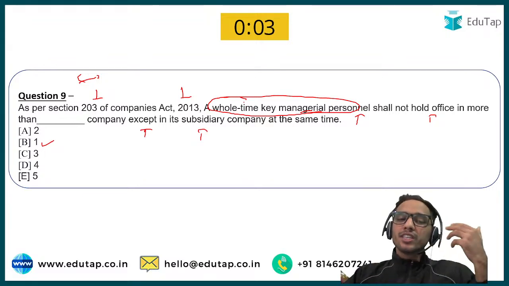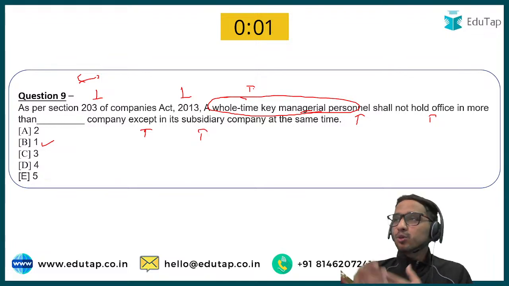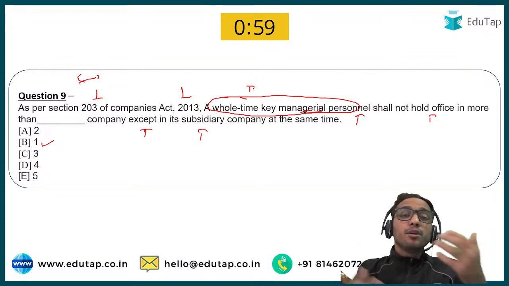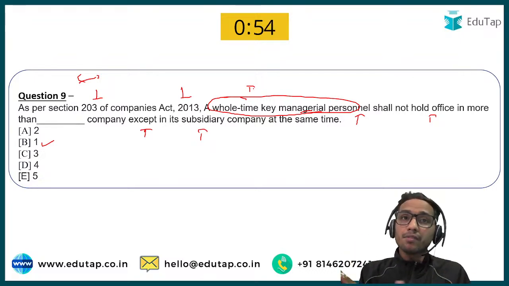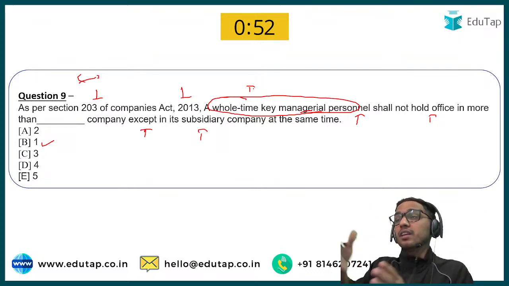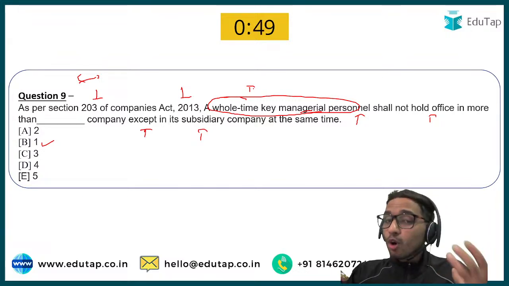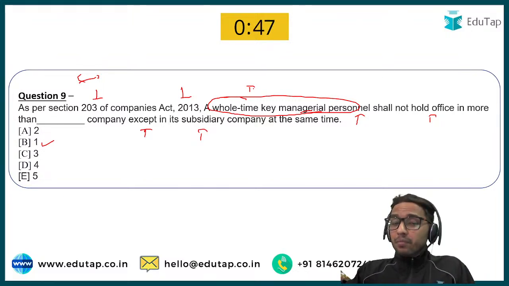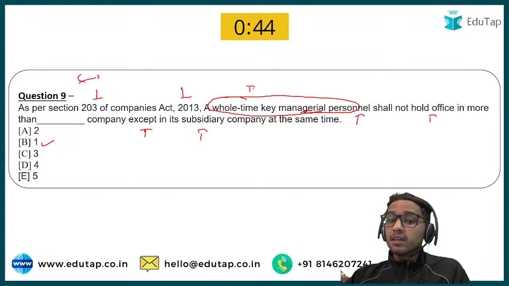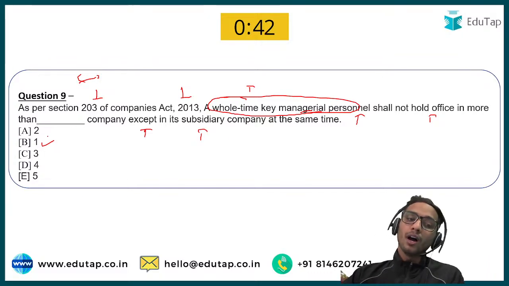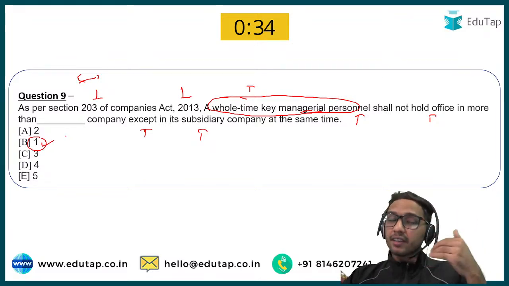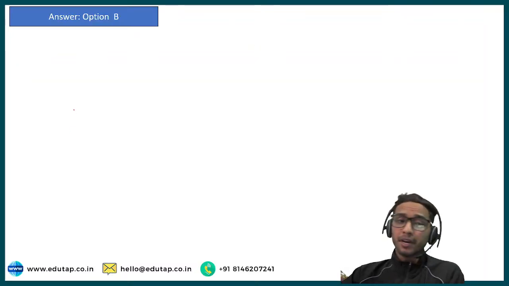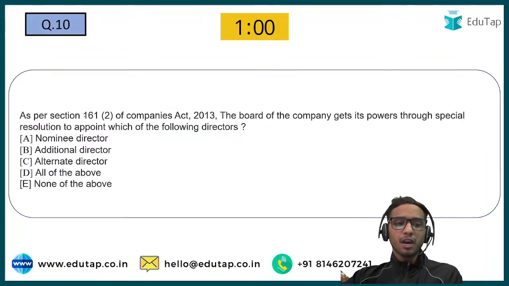See, again the logic is there, na? He's a whole-time director, na? So he is basically involved in day-to-day operations or in the decision-making process. He's giving his time. So if he's going to hold office for more than one company, then there will be conflict of interest, obviously, isn't it? Right? So he's not the independent director, na? So that's why he's only allowed to hold office for one company. This is the logic. That's how you are going to connect the provision with the logic. Okay, that's how you remember it. So option number B is correct. Yes, we have discussed that.